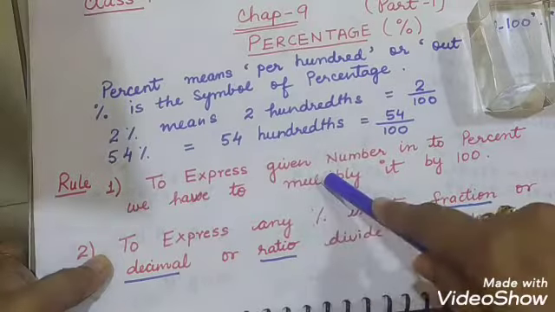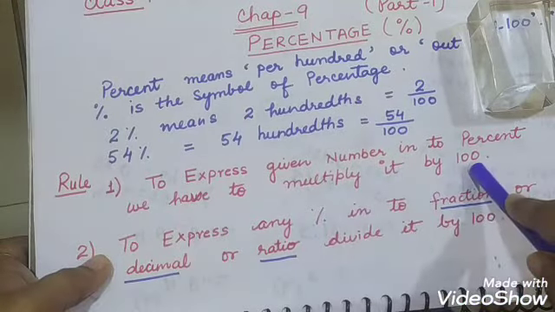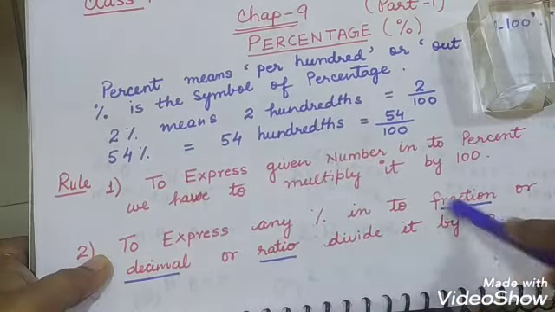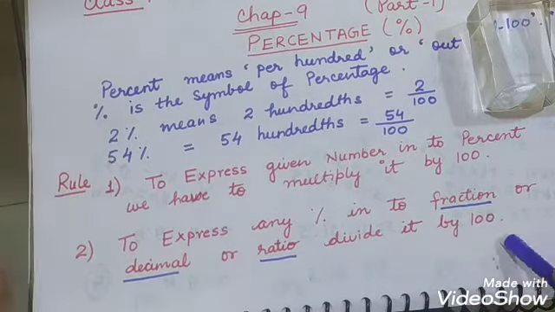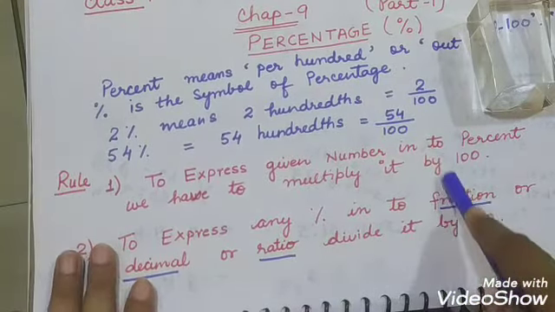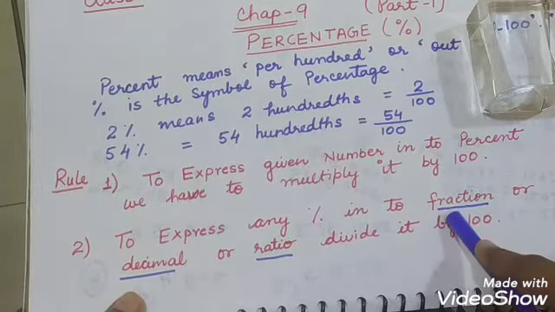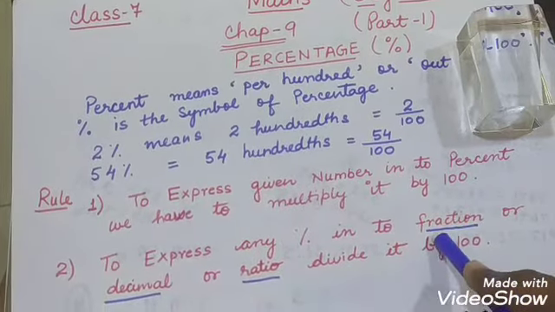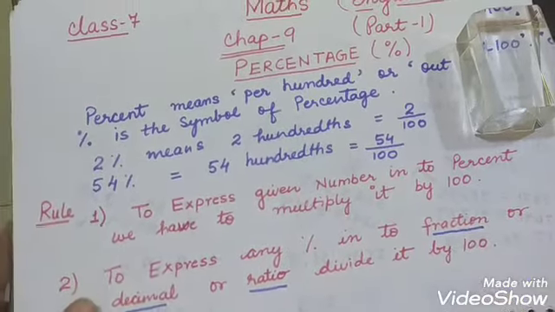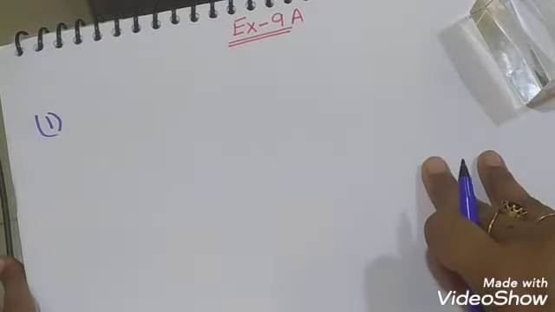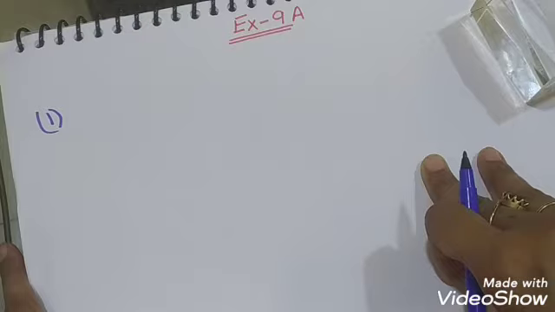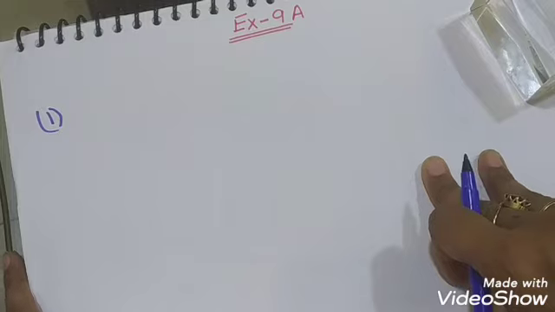So to express a number as a percentage, you multiply it by 100, and to express any percentage as a fraction, decimal or ratio, you divide it by 100. Keeping in mind these two rules, we will start solving exercise 9a. So first we are going to solve question number 1. It is given: express each of the following as a percent.